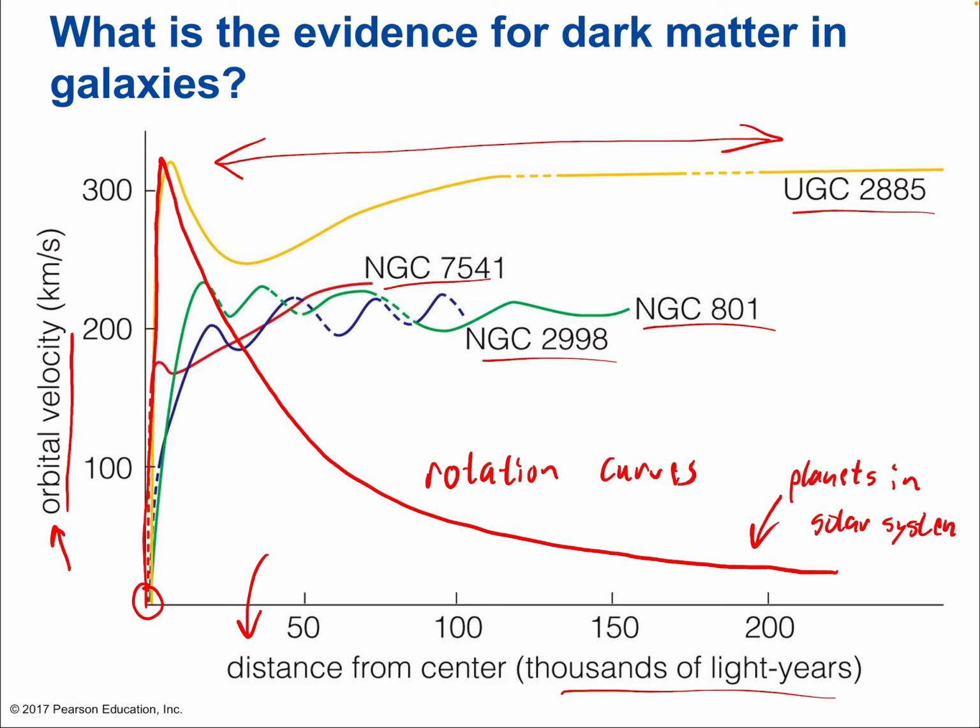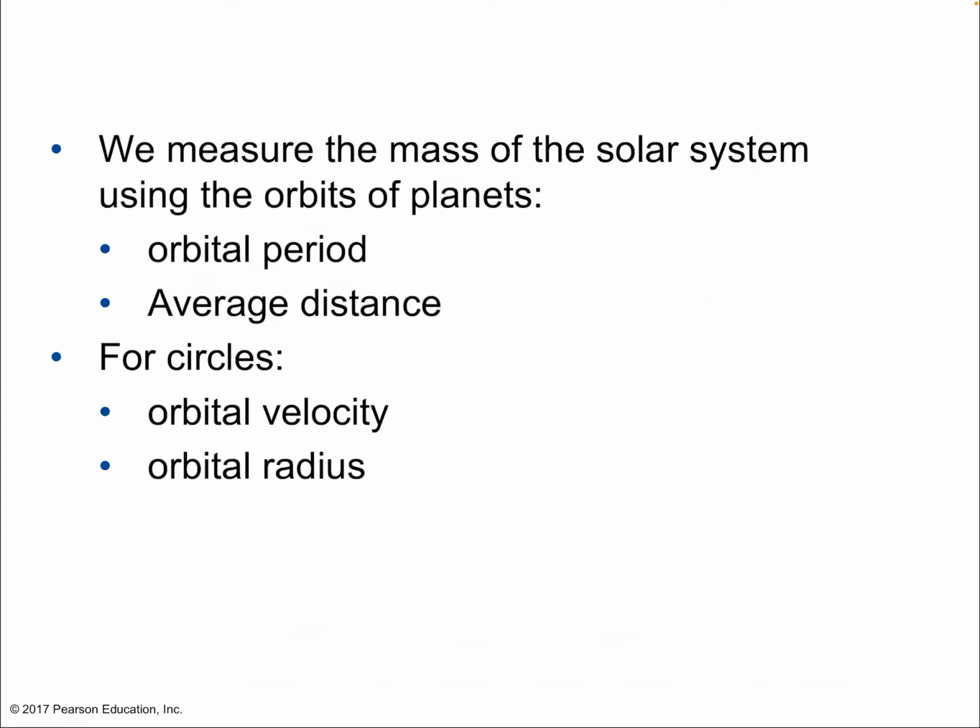So why don't we see that in galaxies? That's what scientists are asking themselves. Why do we not see that decaying rotation curve? Why do we see it flat? Okay, so we measure the mass of the solar system using the orbits of planets, just like we measure the mass of planets using the orbits of moons. That's really important for understanding the mass of a planet like Jupiter. We look at all its moons, for example. We look at the orbital period.